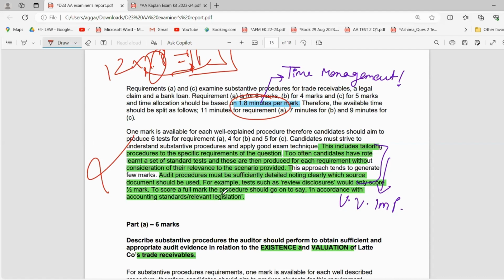Audit procedures must be sufficiently detailed, noting clearly which source document, number one, should be used. For example, tests such as review disclosures would only score half a mark. Okay, I'm reviewing disclosures, but why am I doing that? Which source document shall I refer to, right? To score a full mark, the procedure should go on to say in accordance with accounting standard, relevant legislation. For example, if we are writing the disclosures according to IAS 38, we can state this IAS. We can state IAS 37. So whatever the standards are, very important. Rote learning is a big no. Standards are a big yes. You have to understand and learn them. Secondly, rote learning is not a solution.